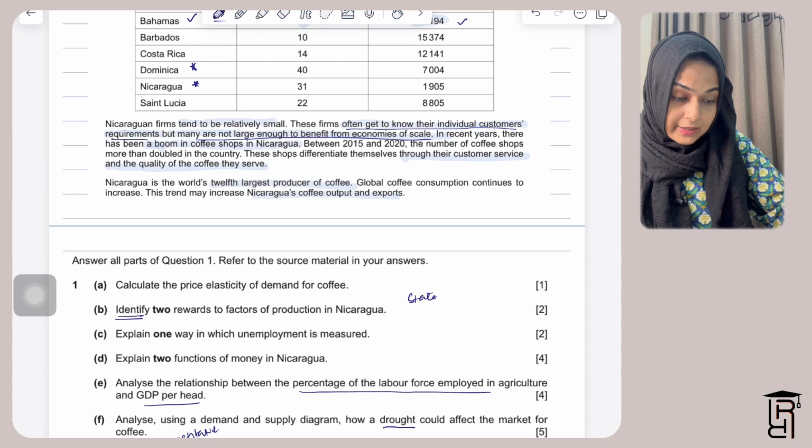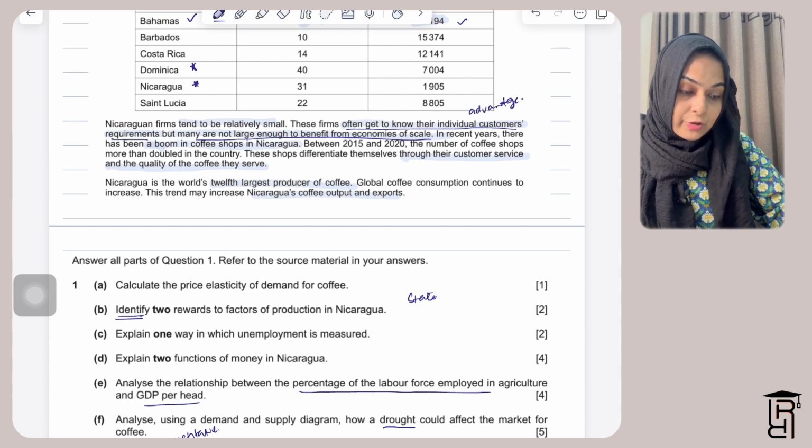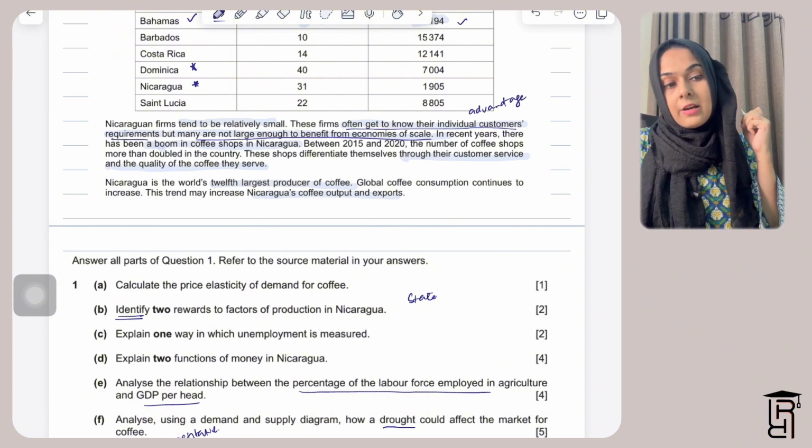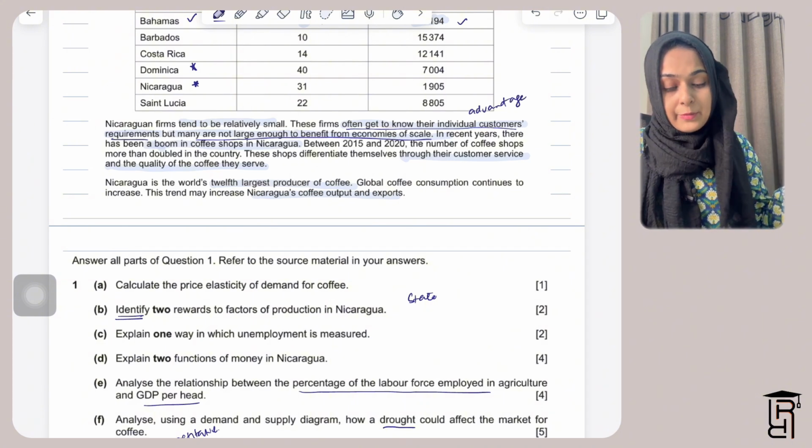So, this is an advantage that they can get to know their customers' requirements. So, you can write this as a supporting argument that yes, small firms do benefit their customers.